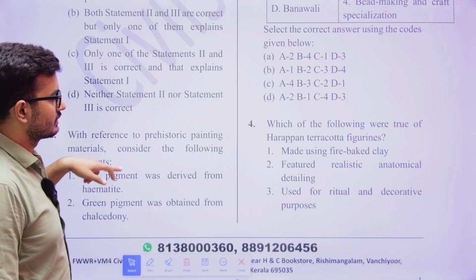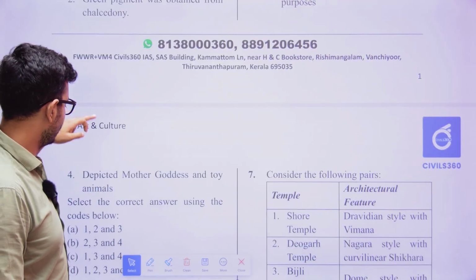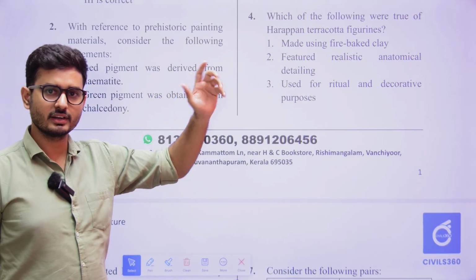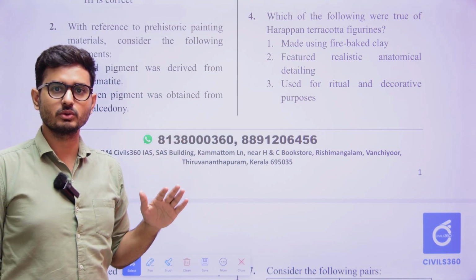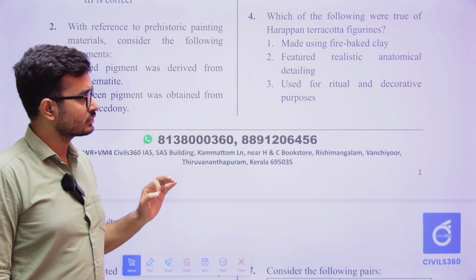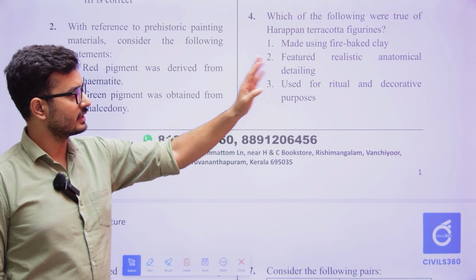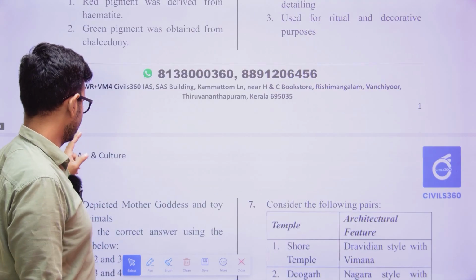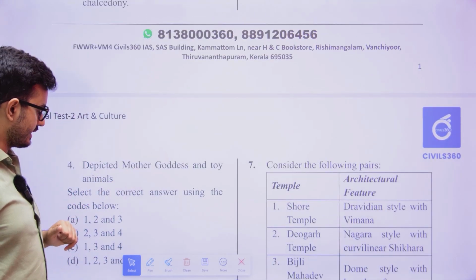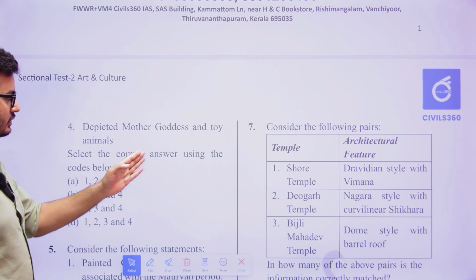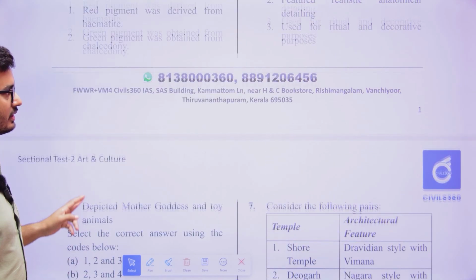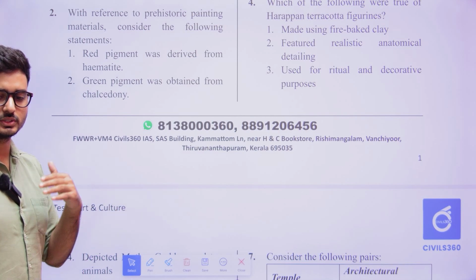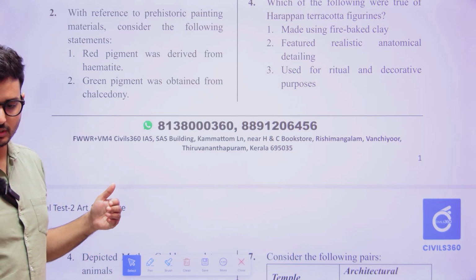Next, which of the following were true about the Harappan terracotta figures? When you have read the culture, you are very well aware of what terracotta is. Made use of fire baked clay, featured realistic anatomical detailing, used for ritual and decorative purposes, and depicted mother goddess and other animals. Here you need to select the correct answer. You have the question paper already, so just have a look at it and see what can be the answer for this.